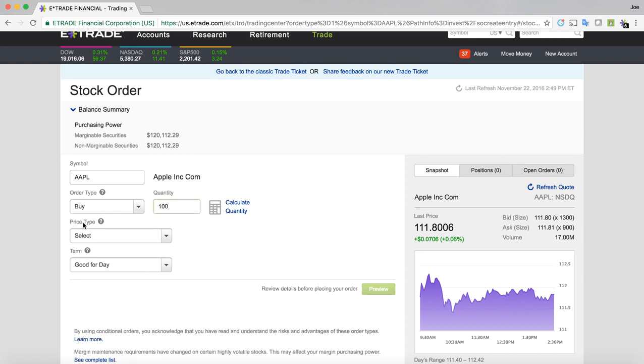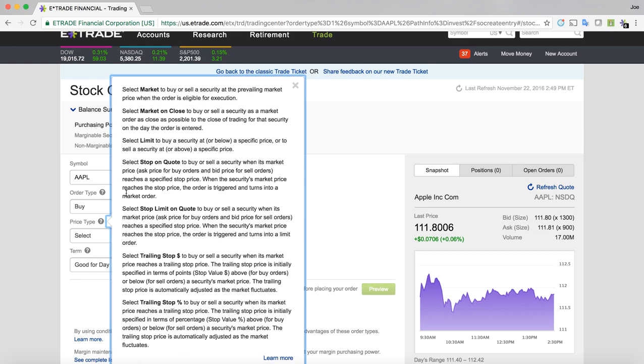Next step is price type. What are price types? Let's go through them. You can do market, which is basically a buy or sell at whatever the price is. You say, okay, well, I want to buy up to 1,000 shares at whatever the market price is, put it out there. Okay, great. They're going to fill your order, or give you that stock at whatever the most current share price is in the market for that stock. So in this case, the market may give you $111.806 per share.